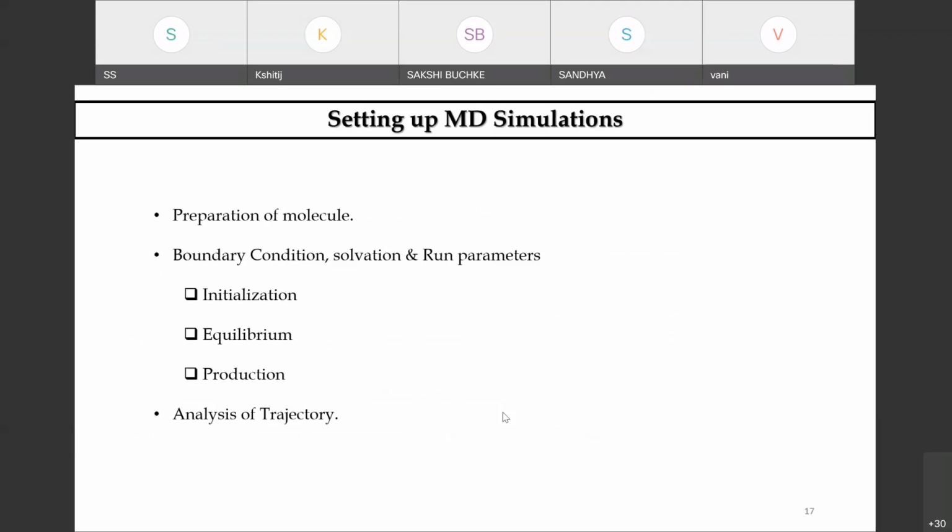So how do we go about it in the computer? You have your biomolecule of interest. Initially we prepare it, so there is some preparation of that molecule.